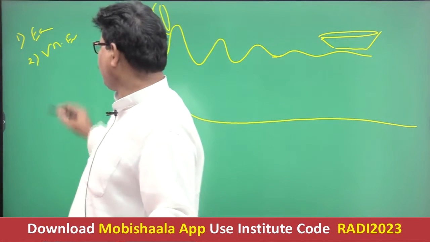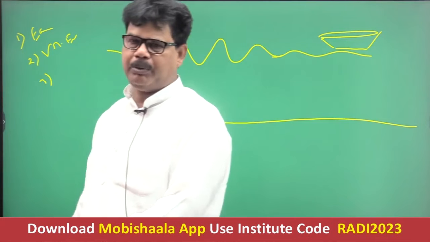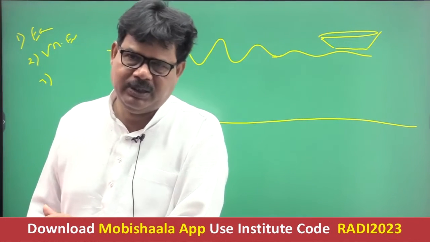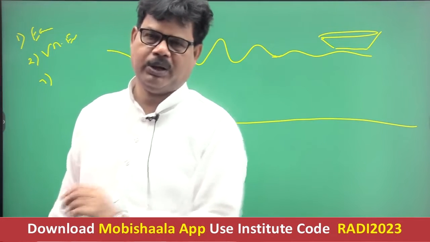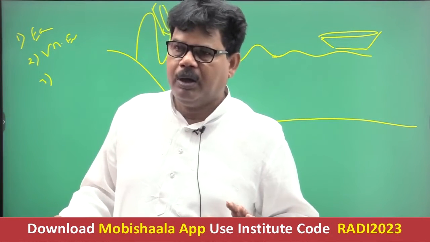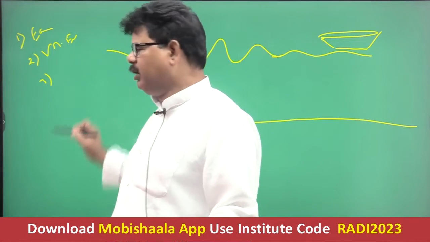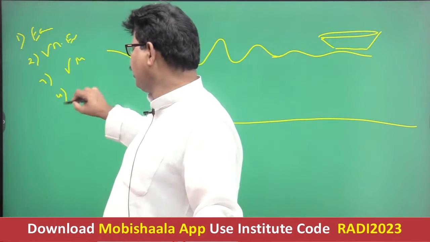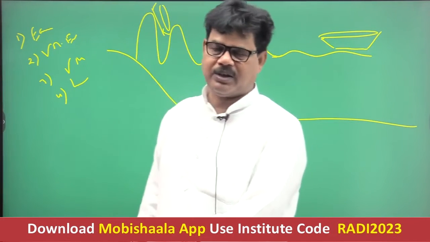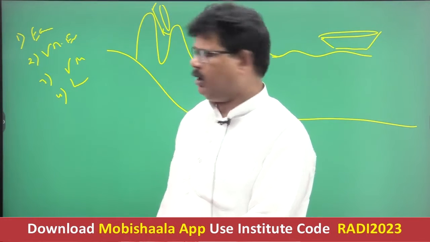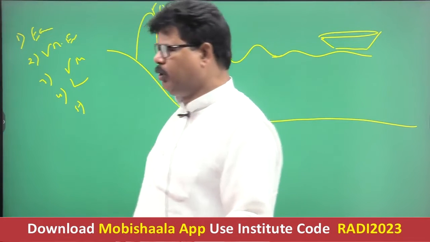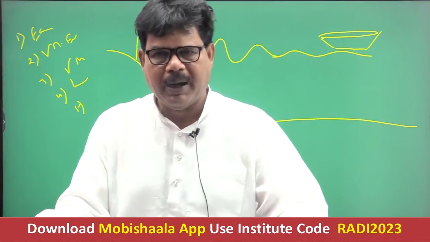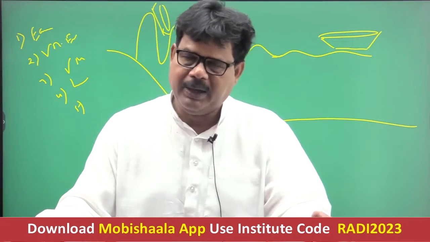Okay. Third reason is vertical upliftment of the plate. Vertical upliftment of the plate also causes tsunami, as was seen in the case of the Sumatra Tsunami 2004. Getting it now? Fourth factor can be vertical movement of the plate, and then large scale landslide may also cause tsunami. And the fifth reason is meteoric bombardment. If it occurs in the ocean, you know that meteoric bombardment may cause volcanic eruption and earthquake, and hence it may cause tsunami.